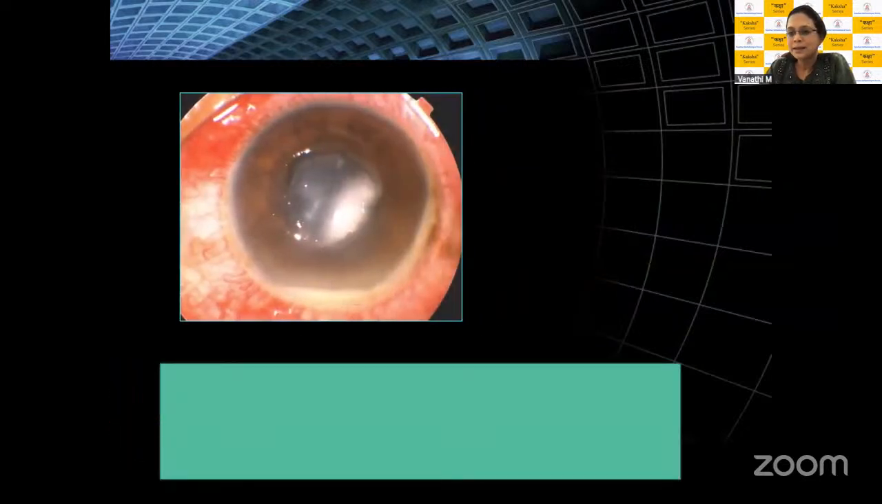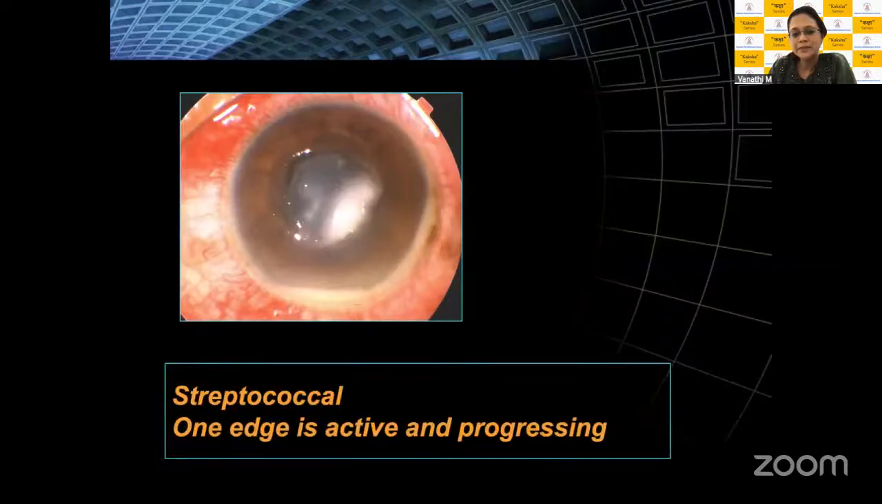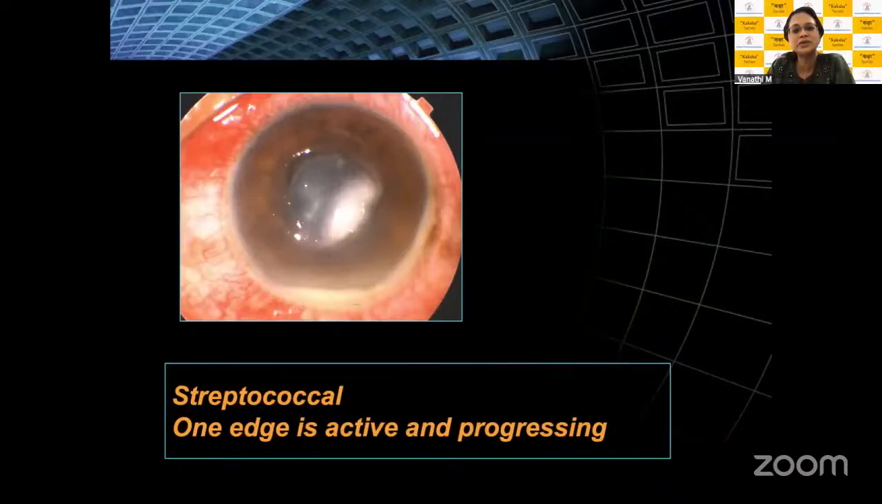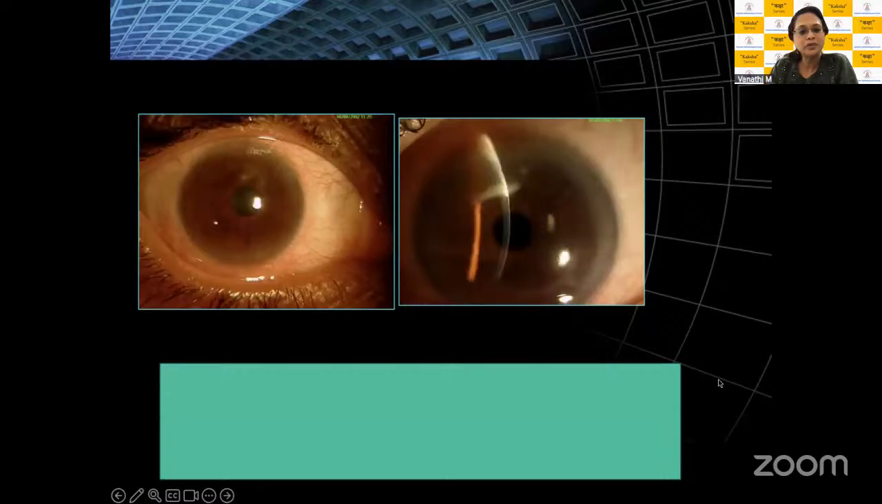Again, due to shortage of time, I will just quickly run through these. Here you can see one healing edge and one active edge of the ulcer. This is Ashima. Okay, streptococcal ulcer. Yes, ma'am. Very characteristic. It is usually rare to get some of these pictures, but here you can see a healing edge and a progressive edge. So these would be streptococcal ulcers. I think you cannot miss this.